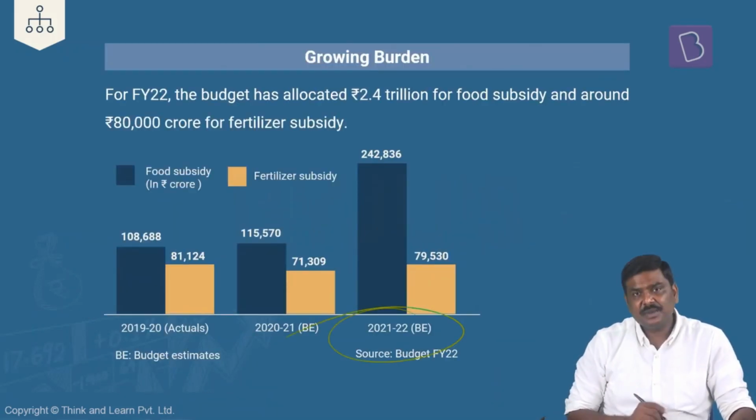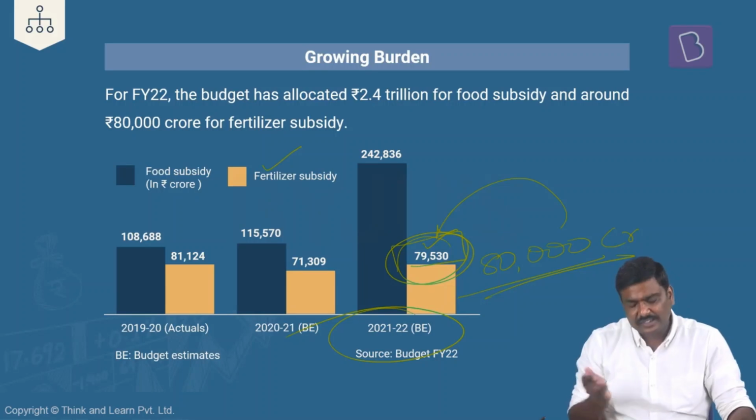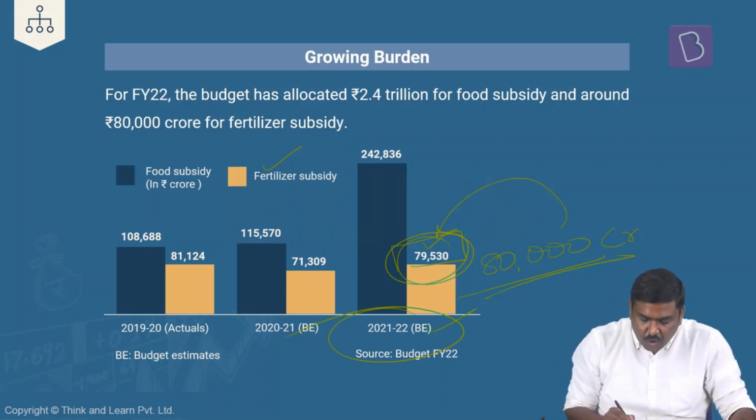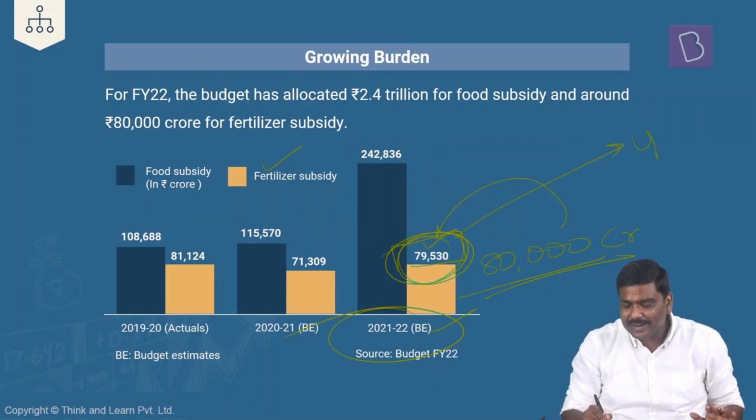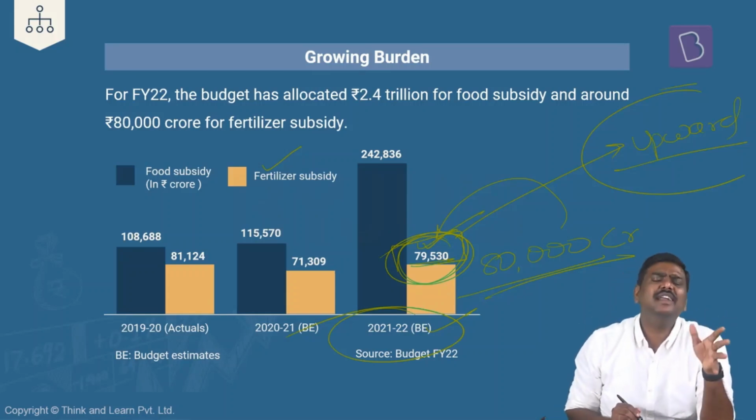Next, what about the latest data? As per the budget estimates of 21-22, the amount of fertilizer subsidy has been pegged at around 80,000 crore rupees. Exactly, it is 79,530. But please understand, this is just a budget estimate. Generally, government will provide certain estimates which will be revised generally in an upward manner. Means what? Government at the beginning of the financial year has basically stated, I'm going to incur a subsidy on fertilizers to the extent of around 79,530 crore rupees.